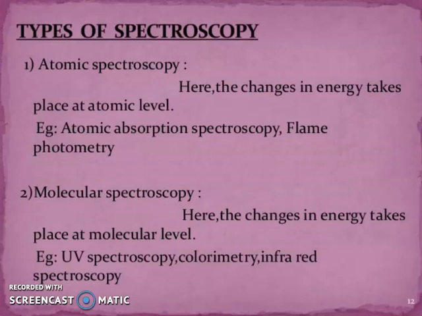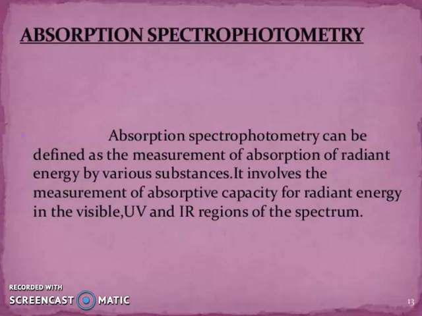Now, my friends, types of spectroscopy. Atomic spectroscopy: here the changes in energy take place at the atomic level. For example, atomic absorption spectroscopy and flame photometry. Molecular spectroscopy: here the changes in energy take place at the molecular level. Examples: UV spectroscopy, colorimetry, infrared spectroscopy.